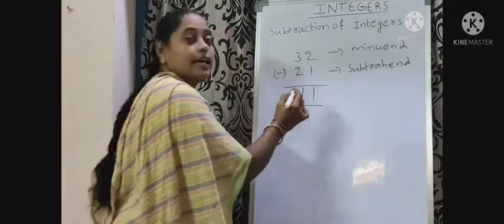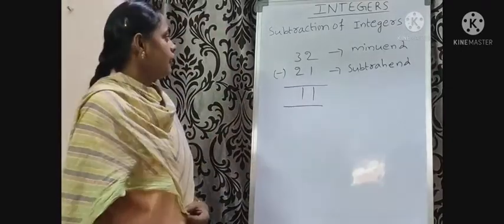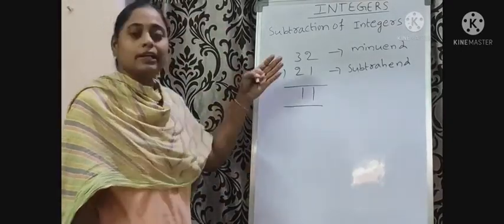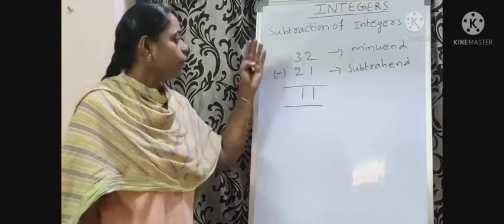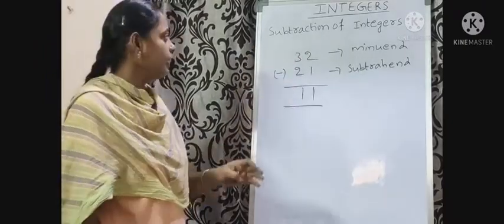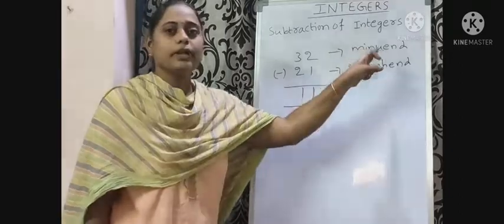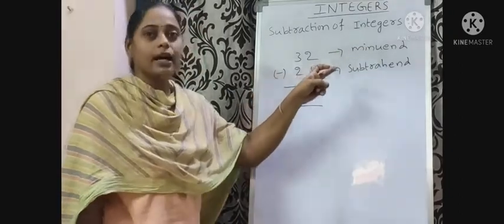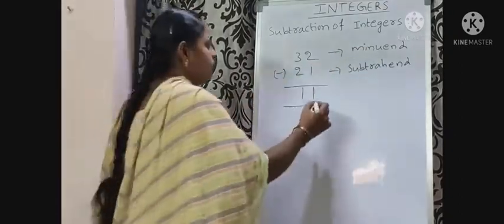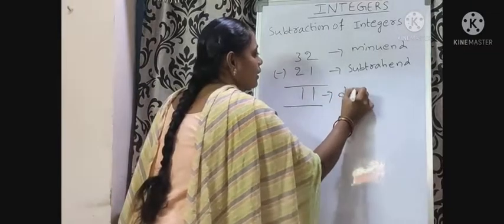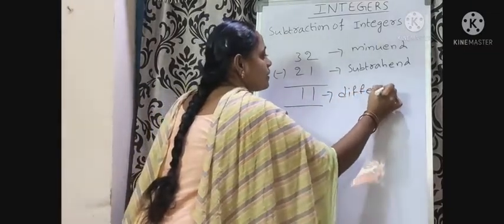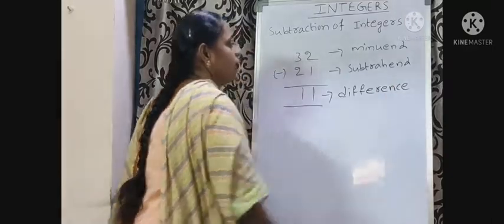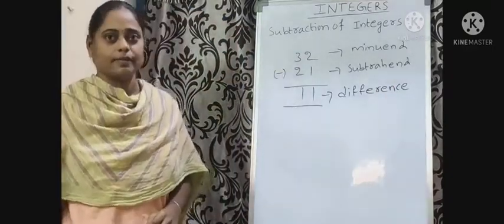The result is 11. When we subtract 21 from 32, we get 11. Here 32 is called minuend and 21 is called subtrahend. The result is called difference.